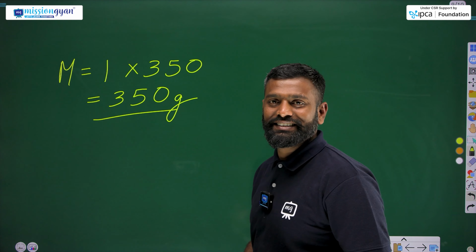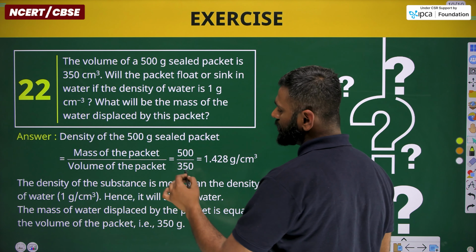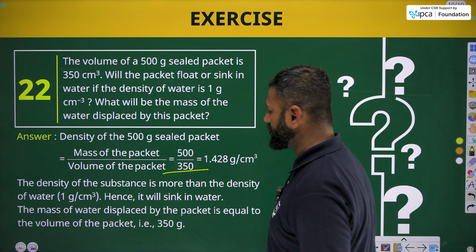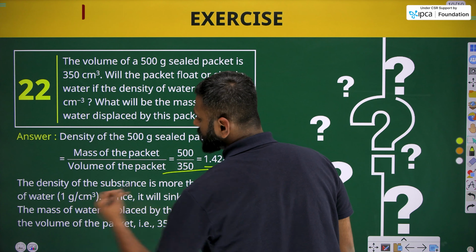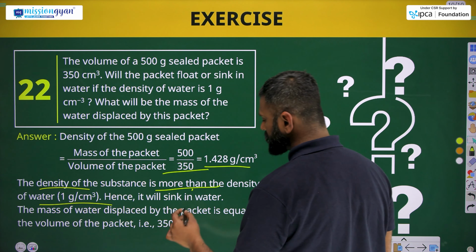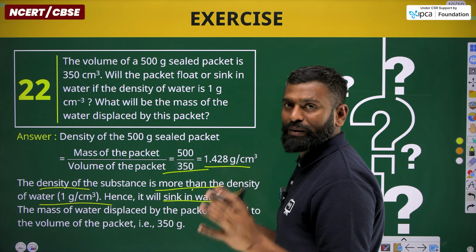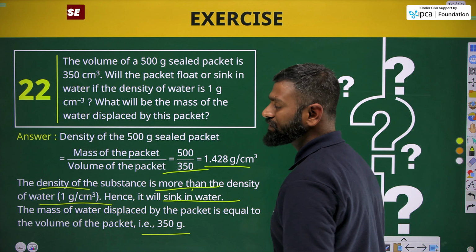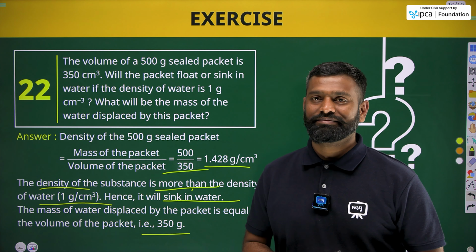Let's check the answers. As the density of the body will be 500 by 350, we get 1.429. The density of the particular substance is definitely more than that of the water. Due to this, it will definitely sink. And the mass of water displaced by the substance will be 350 gram. Hopefully, you all like this part of the video. Till then, thank you.